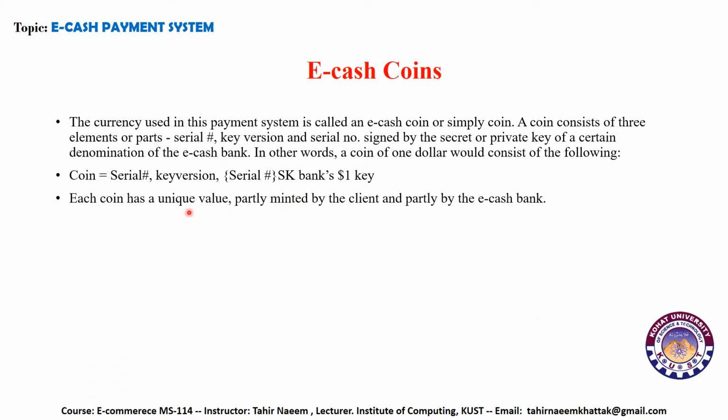An eCoin has a unique value, partially minted by the client and partially by the eCash bank. So basically, every coin has unique identifier values, which partially reside with the bank which has issued the coin, also known as the eCash bank, and the client who possesses this coin.